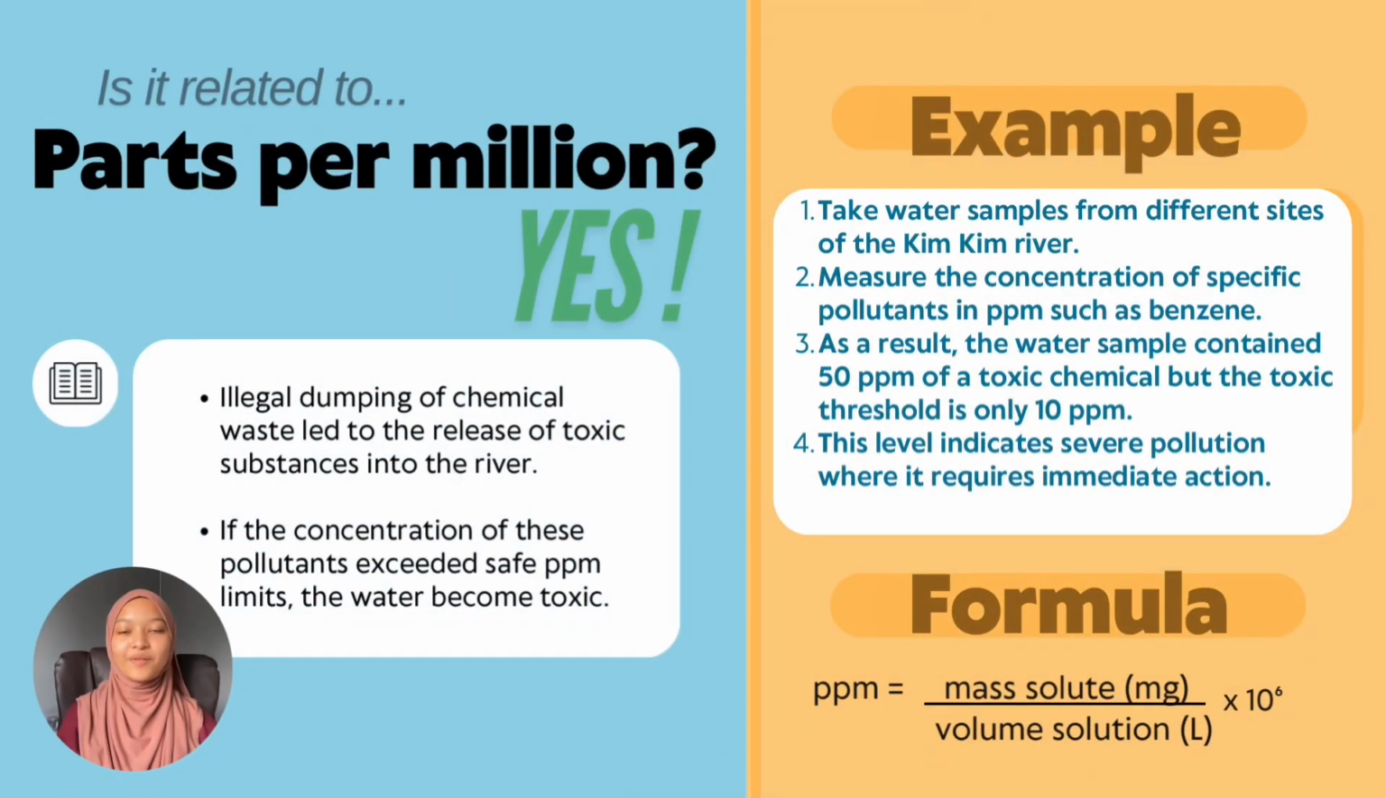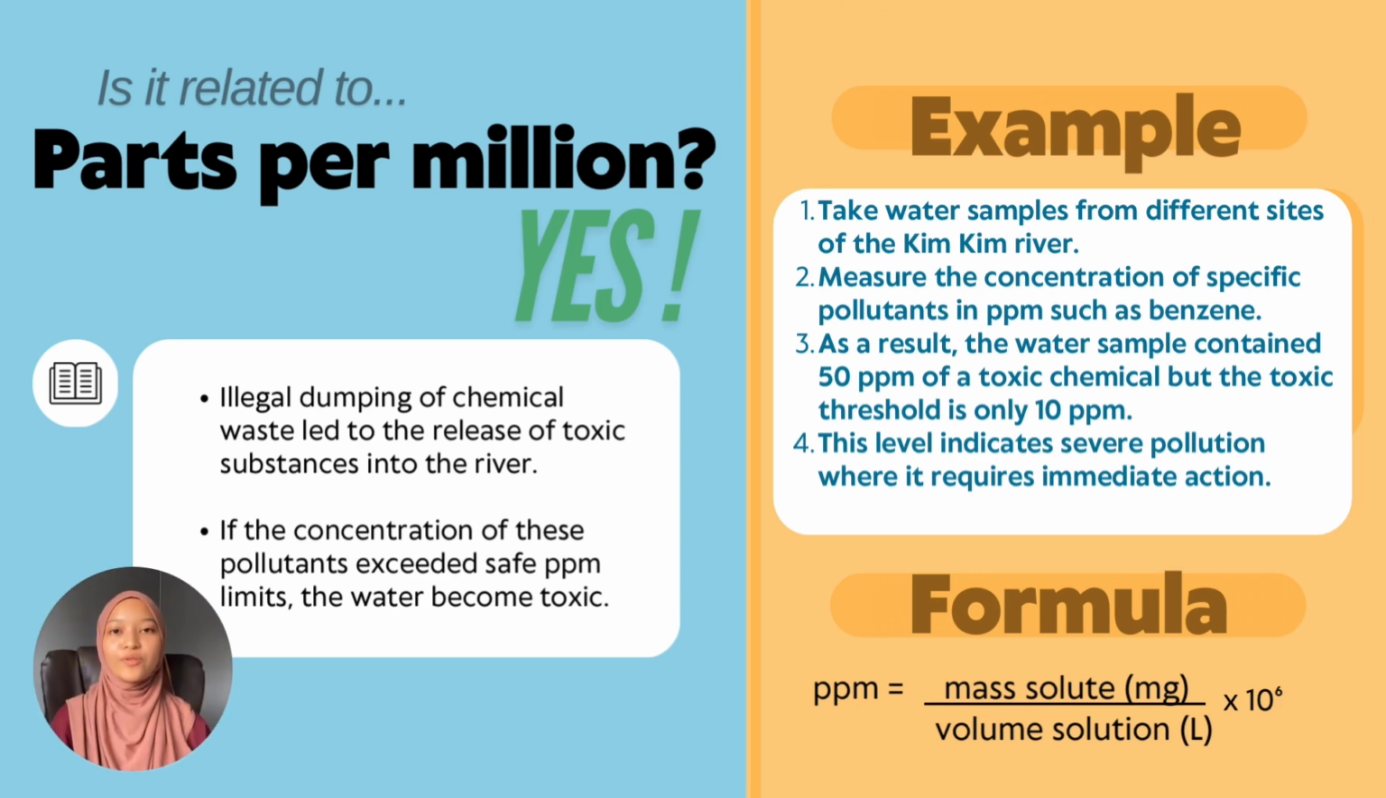Next, is this case related to parts per million? Yes, it is. But how? So basically, when the factories nearby the Kim River dump chemical waste that actually contains benzene, xylene, or methane, this will lead to the release of toxic substances into the river. Thus, if the concentration of these pollutants exceeds the safe ppm limits, the water will become toxic, and this will cause harmful effects to nature.